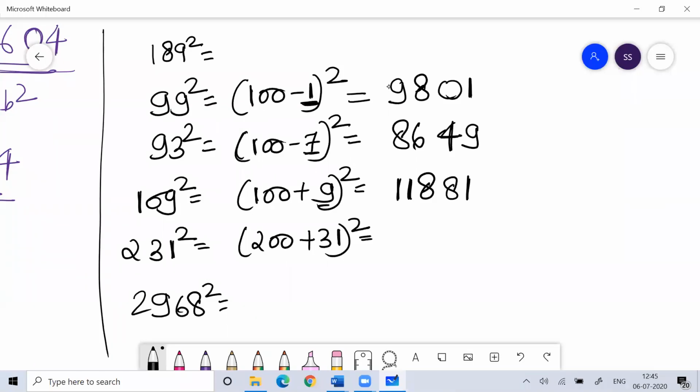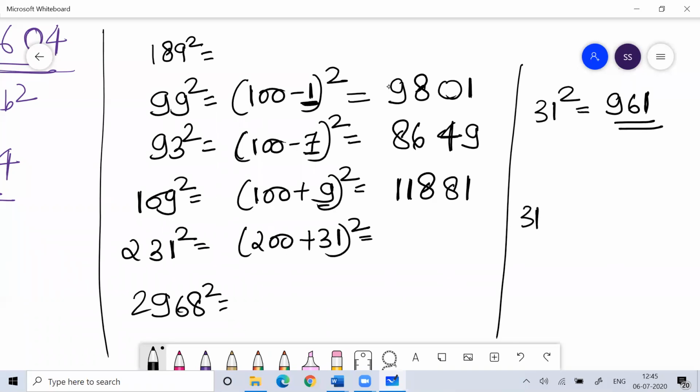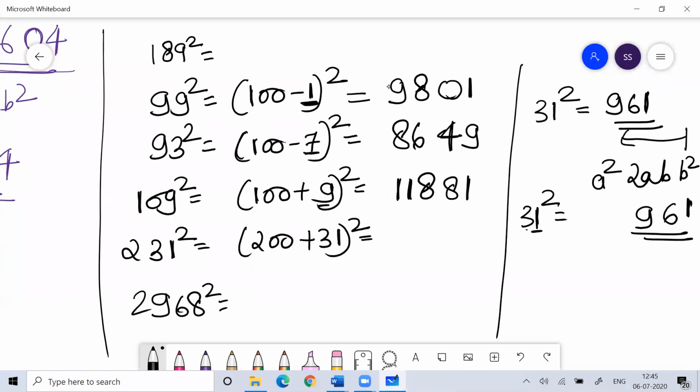So 231, I can write as 200 plus 31. What is 31 square? 31 square is 961. If you don't know that, you can do it this way: a square, 2ab and b square. What is 1 square? 1. What is 3 into 1 into 2? 6. What is 3 square? 9. If you know it, very good. If you don't, you can do it like that.